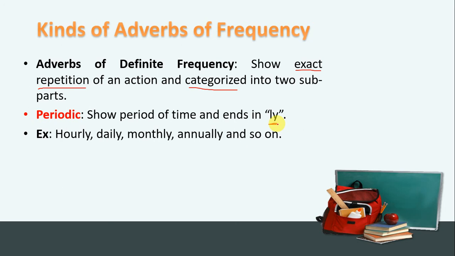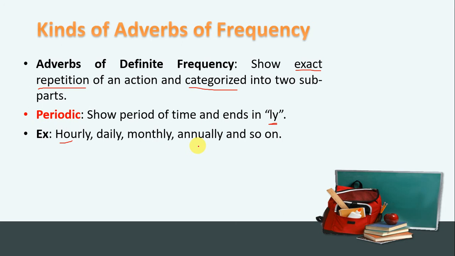They are definite frequency adverbs called periodic, okay? For example, hourly, daily, monthly, annually. For example, I say my boss asks for a daily report. So here the action happens every day, so it's daily, and it shows the exact repetition. For example, hourly: if you go to a restaurant, they will charge you hourly.